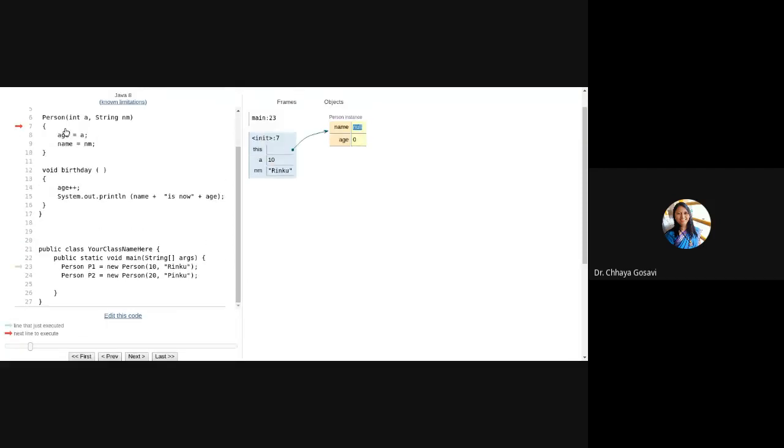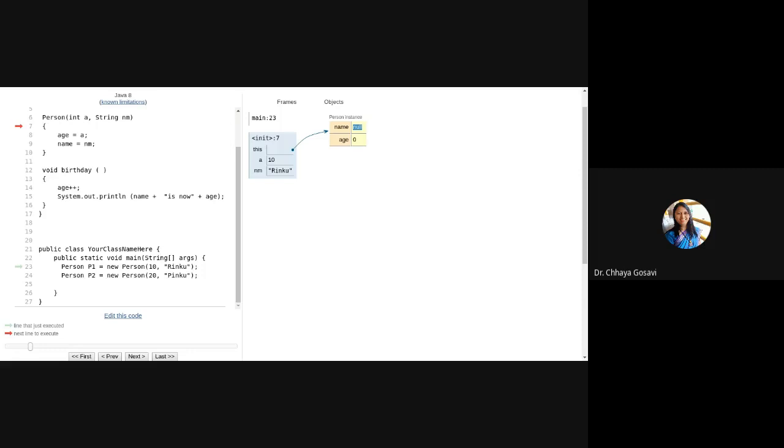So now this assignment will take place. The value of a will be copied into age and the value of nm will be copied into name. Note very carefully, I am assigning a string as if it were an integer or float. In C or C++, you need a string operation, strcpy, the string copy function, to copy one string to another, or you need a for loop to copy character by character.